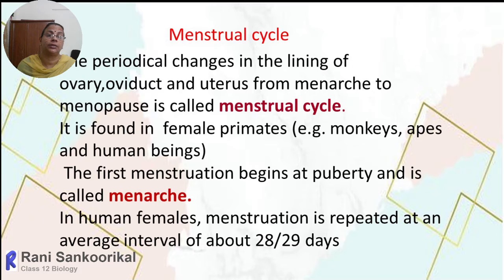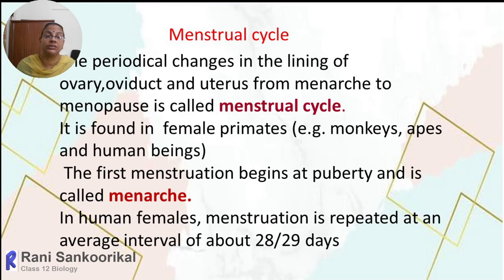Every month in her oviduct, ovary, as well as in the uterus, there are periodical changes. Within the ovary, follicular development will take place. A few follicles will start developing, and one or two will become mature, and ovulation will take place.